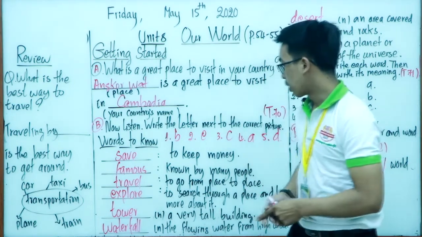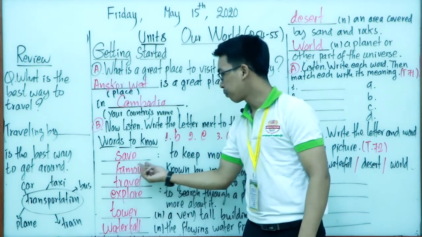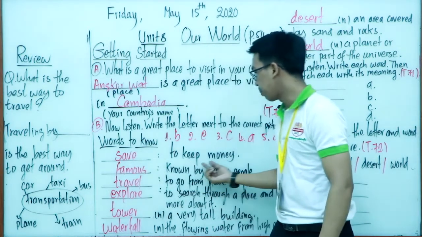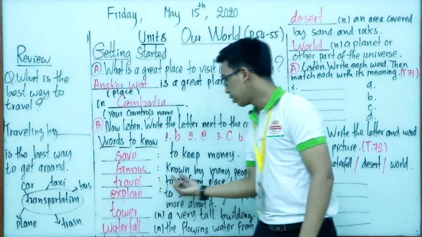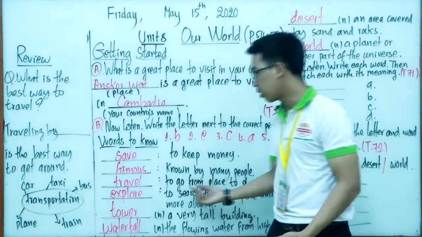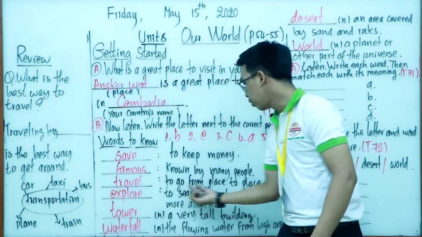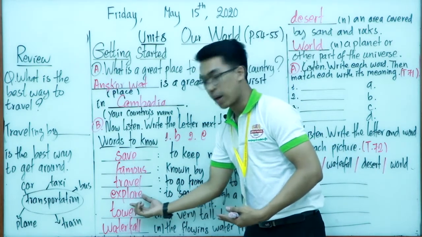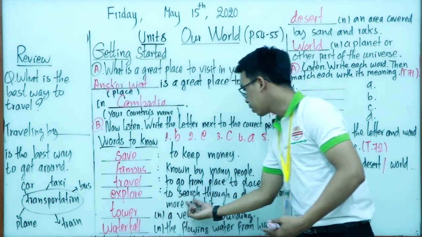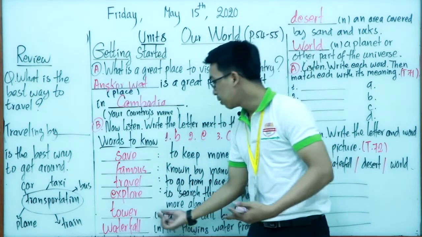Very good. So now, let's come on. This one. Save. To keep money. Famous. Known by many people. Travel. To go from place to place. Explore. To search through a place and learn more about it.